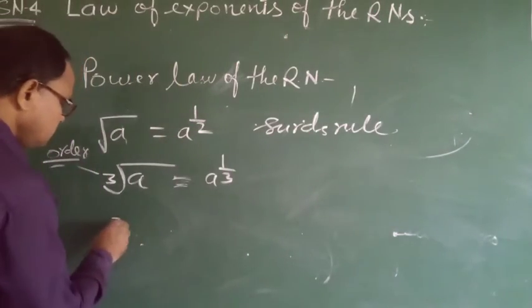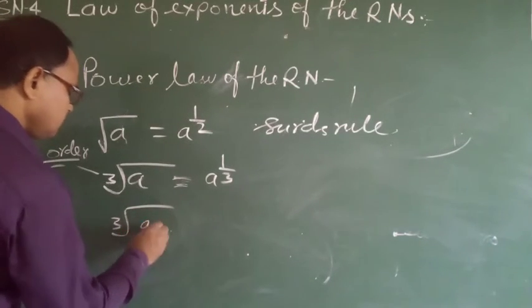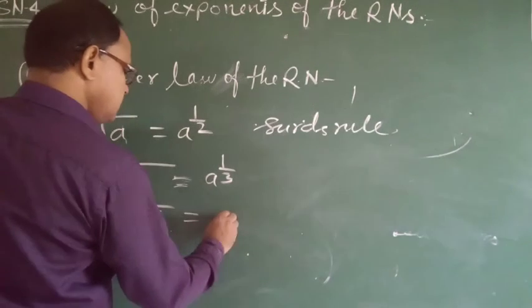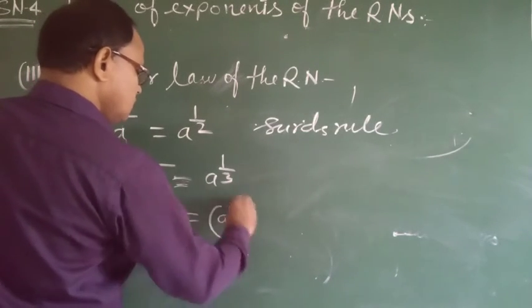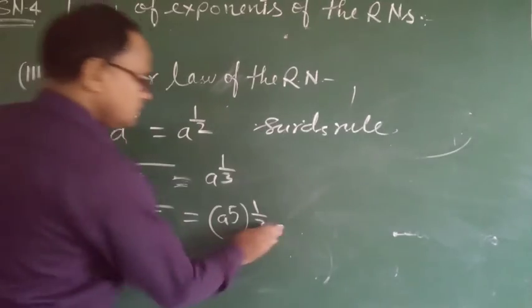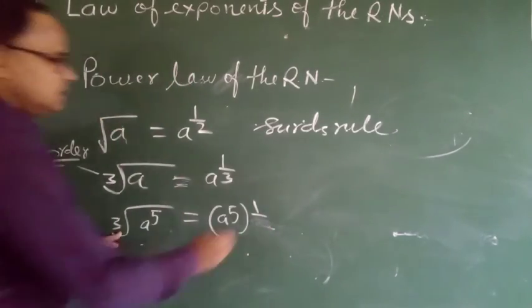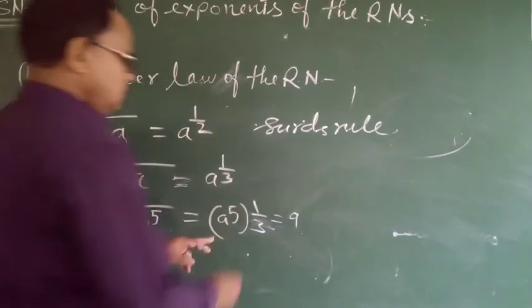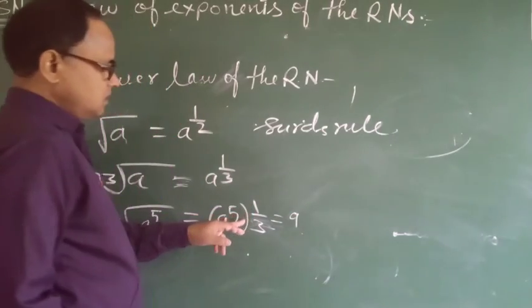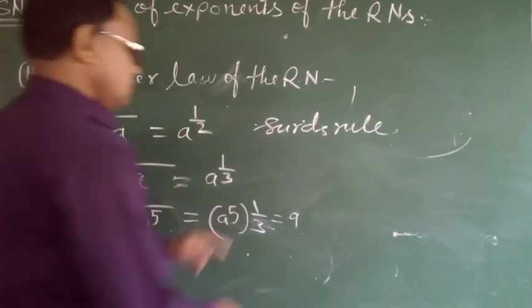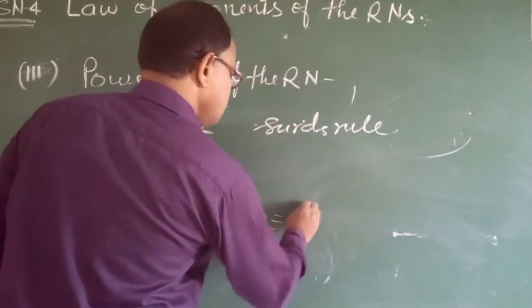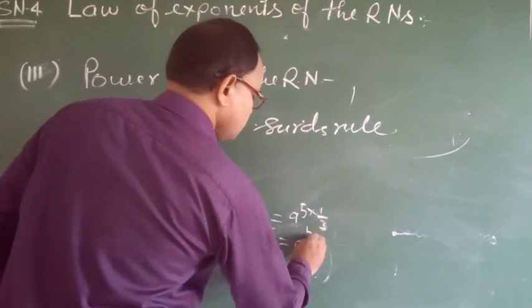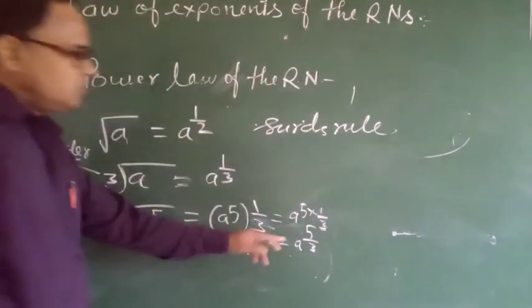Here if a to the power 5, then we can write here a to the power 5 whole power 1 by 3. Here the order is 3, then we can write here. And when opening the bracket, multiply 5 into 1 by 3. We get a to the power 5 by 3. Okay, student?